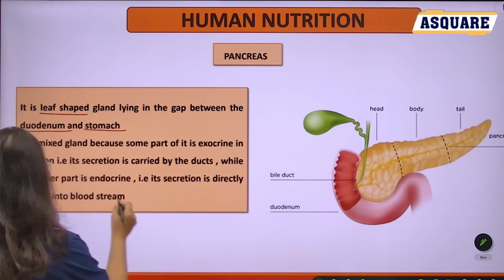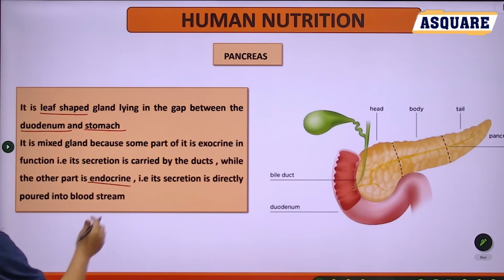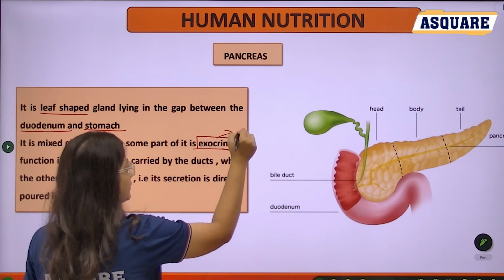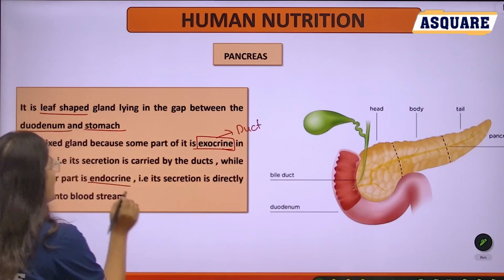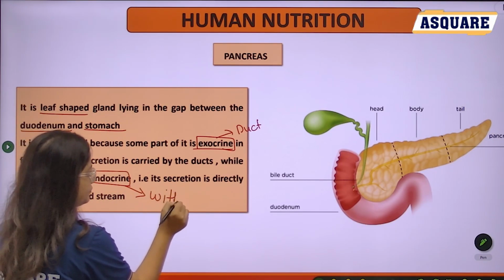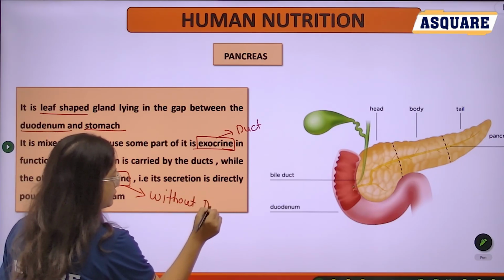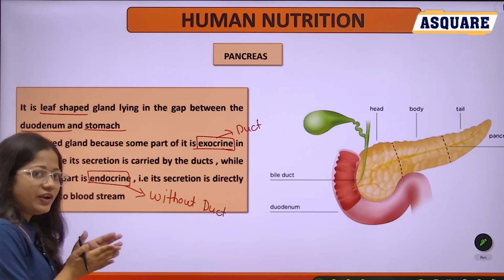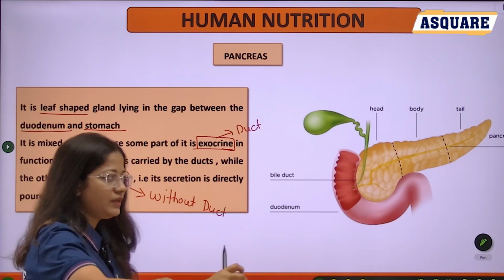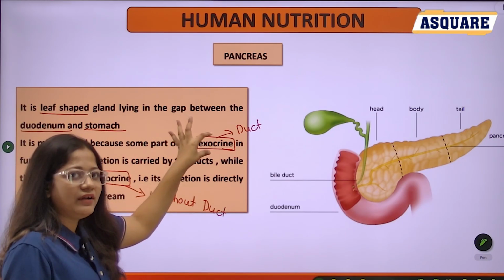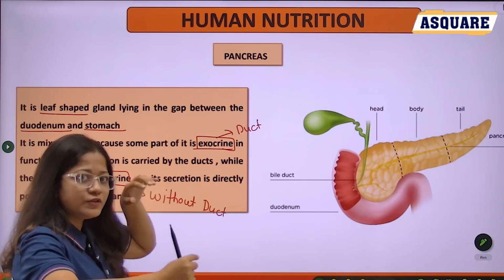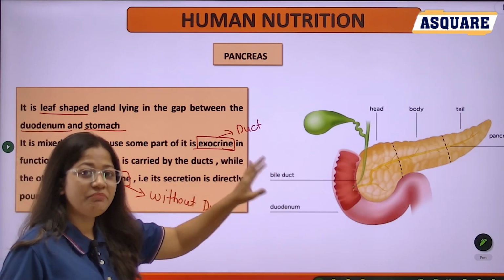Okay, see, endocrine and the second one exocrine. Exocrine means they have ducts, and endocrine means they are without ducts. As they are without ducts, their secretion is directly poured into your bloodstream, and the exocrine part, having the duct, has its secretion carried by the duct. So we call the pancreas a mixed type of gland.